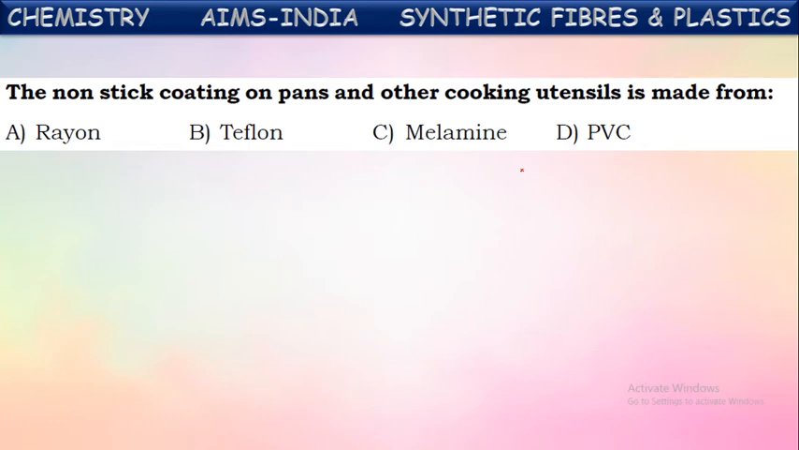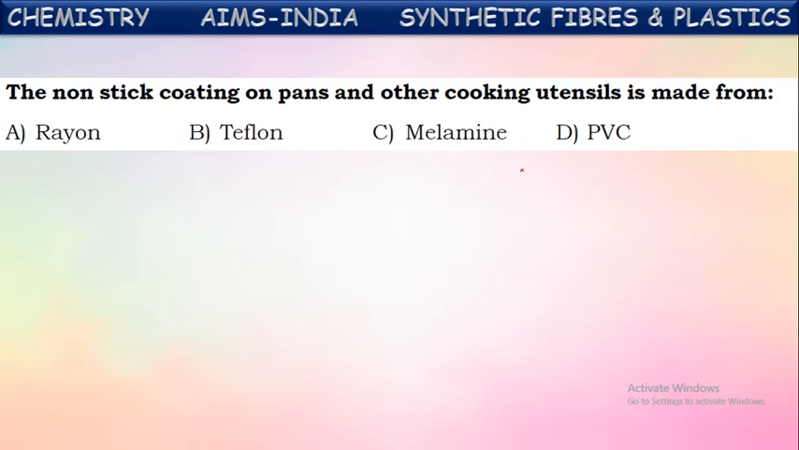One more question. The non-stick coating on pans and other cooking utensils is made from. Yes, we see so many cooking utensils and pans in our home, in the kitchen. They will be having a black thin layer coating. Have you ever observed those? Yes, that coating makes this utensil non-stick. The food items won't stick to the vessel because of this very thin layer or coating.